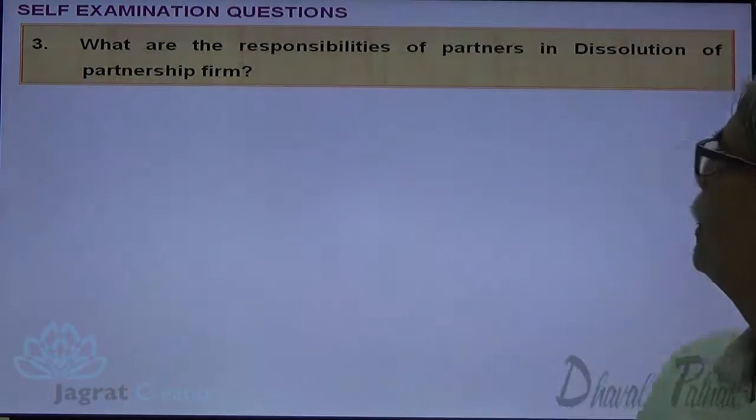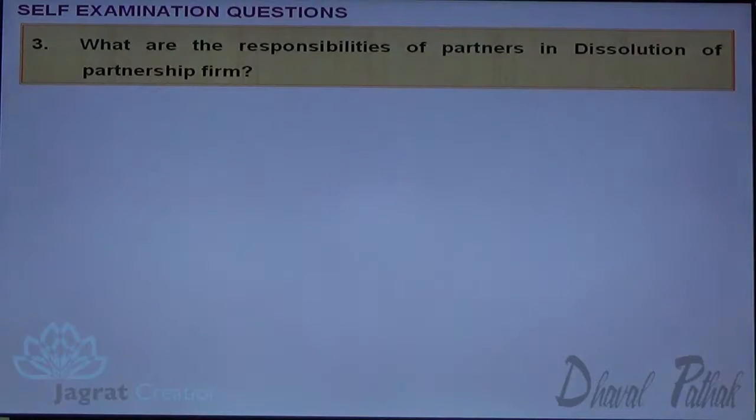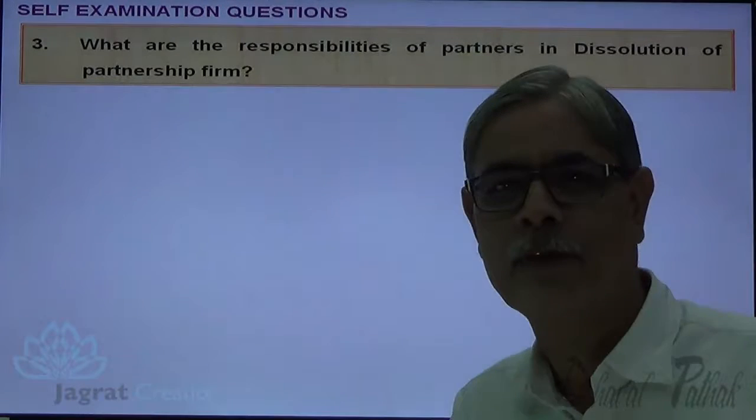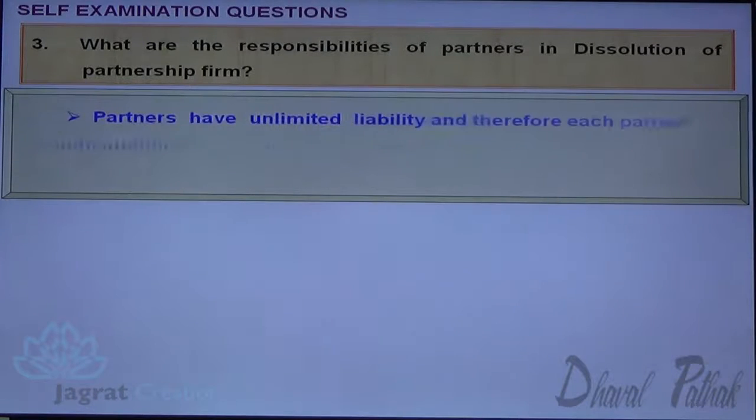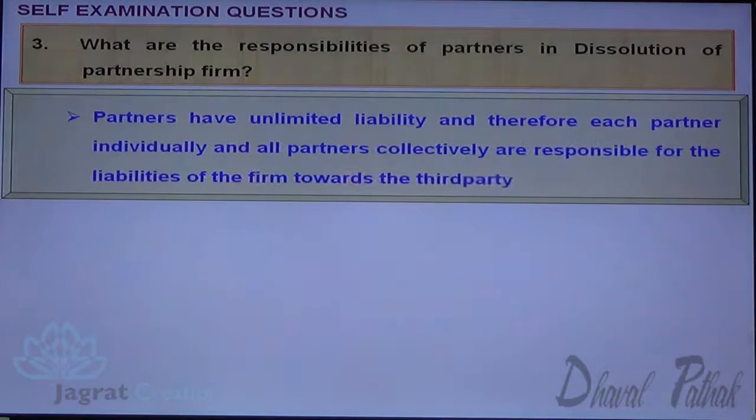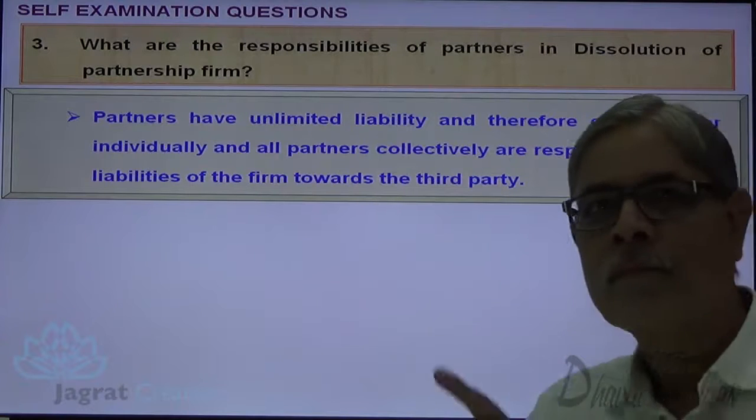What are the responsibilities of a partner in dissolution of a partnership firm? See, partners have an unlimited liability, and therefore each partner is individually and all partners are collectively responsible for the liabilities of the firm towards the third party.